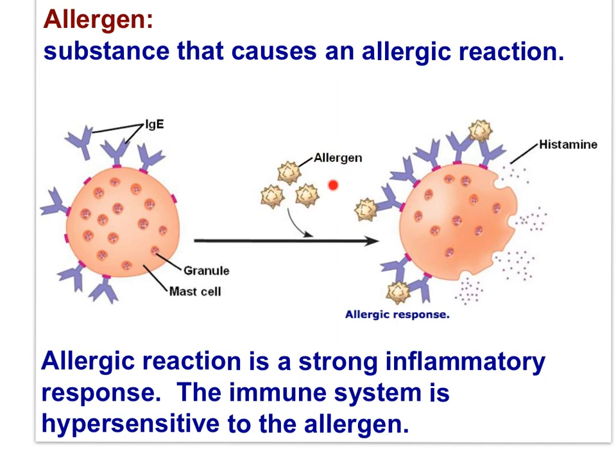Allergens, seen here, bind to antibodies attached to the cell membrane of mast cells. Mast cells then release histamine, and histamine triggers the allergic response, a hyperinflammatory response to the allergen. Remember, every organism has unique molecules on the surfaces of its cells.